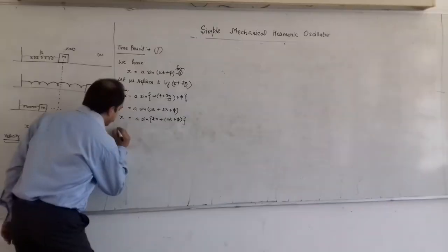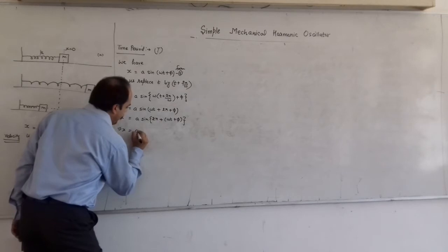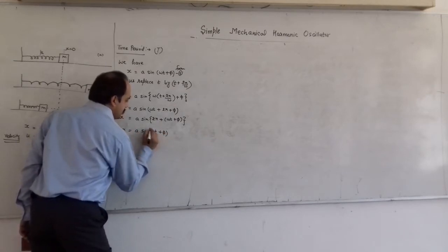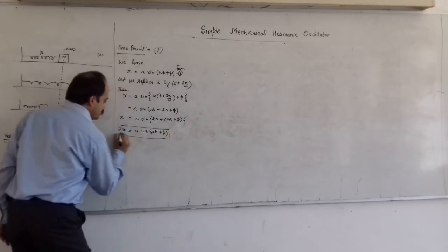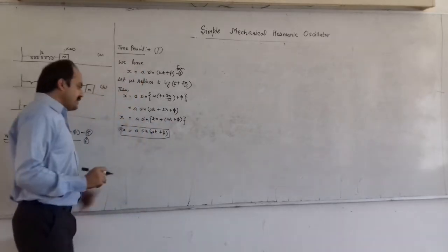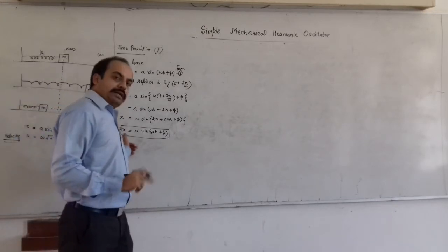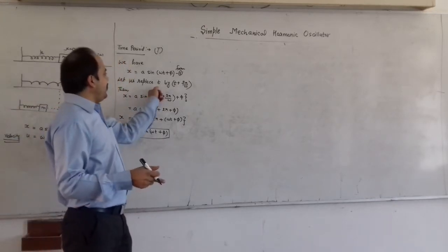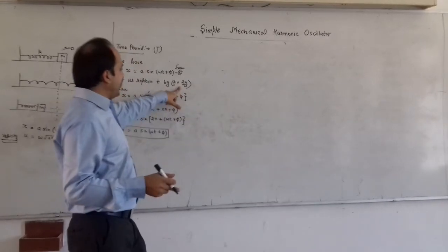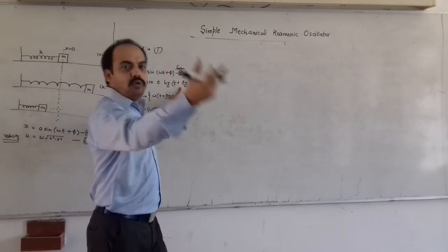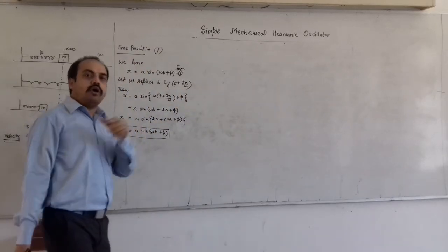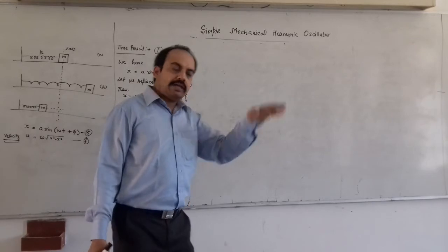So we can also write x is equal to A sin(omega t plus phi). So the displacement repeats itself if we replace t by t plus 2 pi by omega. That means after the time period of 2 pi by omega, the displacement repeats itself, and one oscillation has been completed.